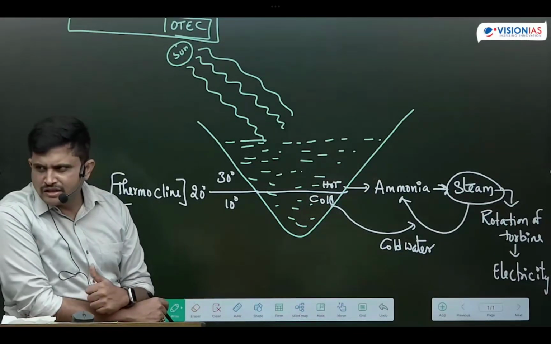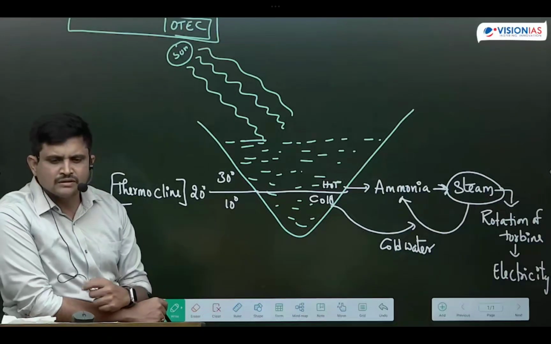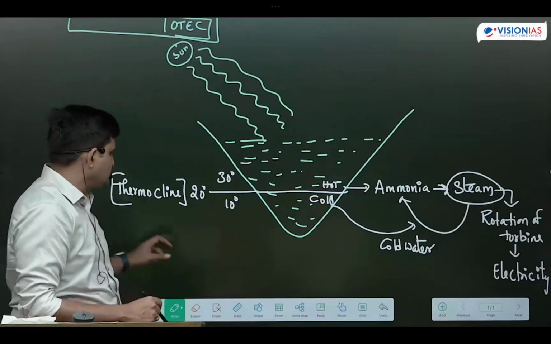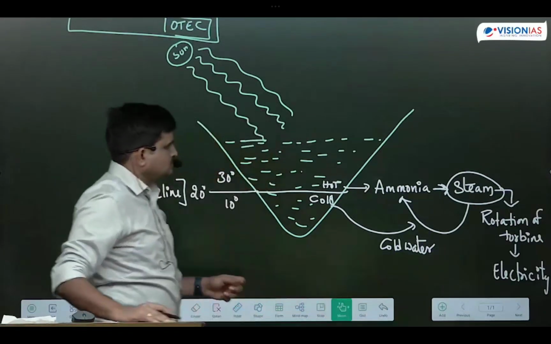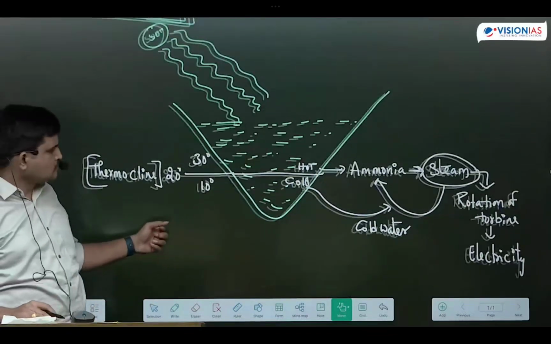Okay, that is what ocean thermal energy conversion means. Oceanic resources means. Okay, copy that flowchart. Copy that flowchart first. Yes. Once again I will explain. Okay, listen carefully. Not only the ammonia part, I will explain everything.